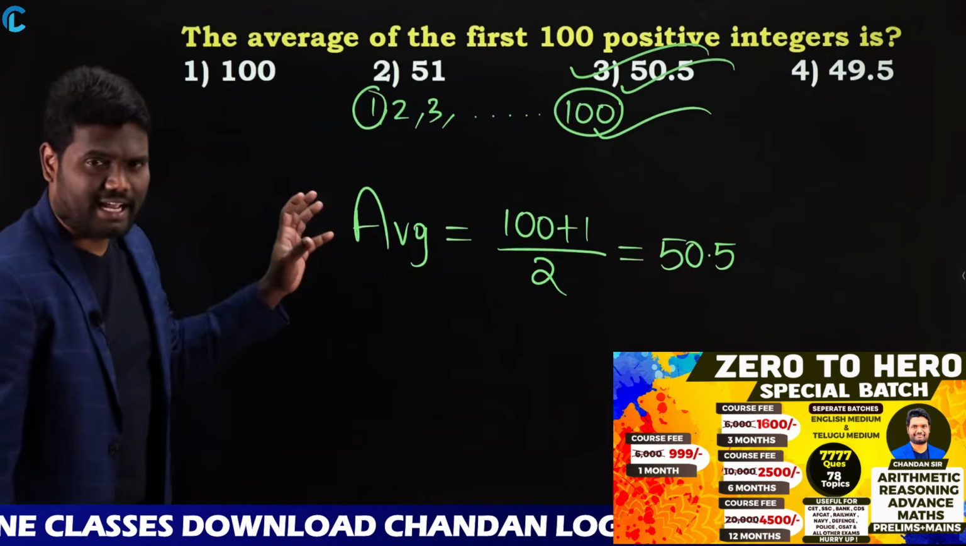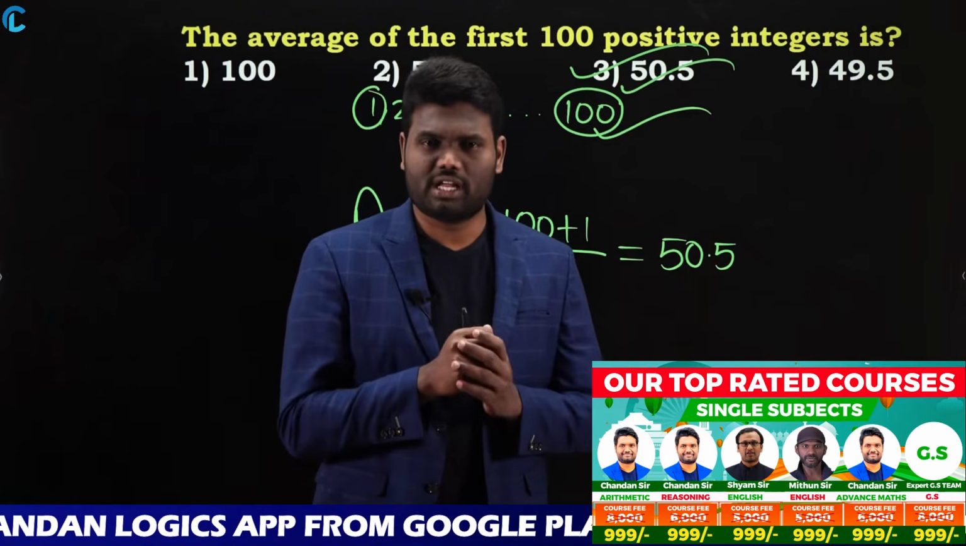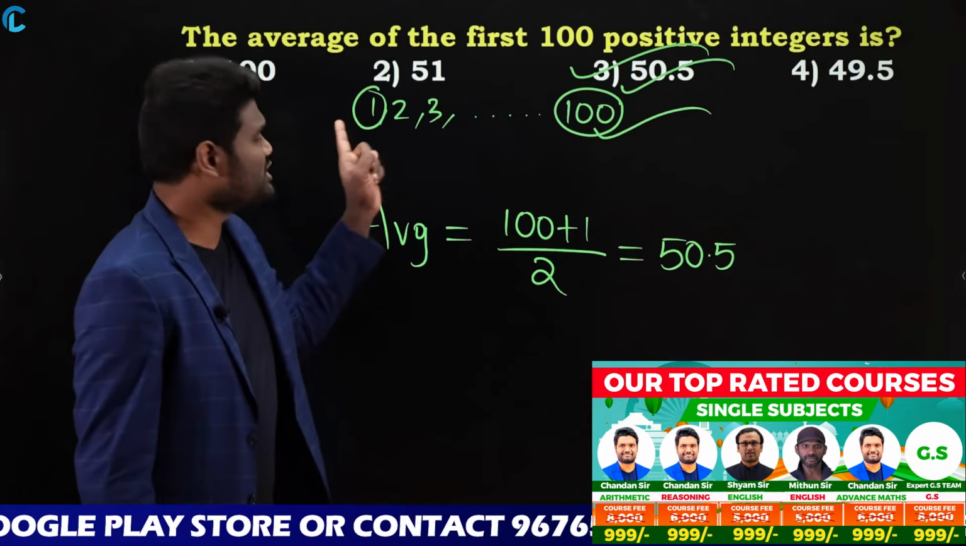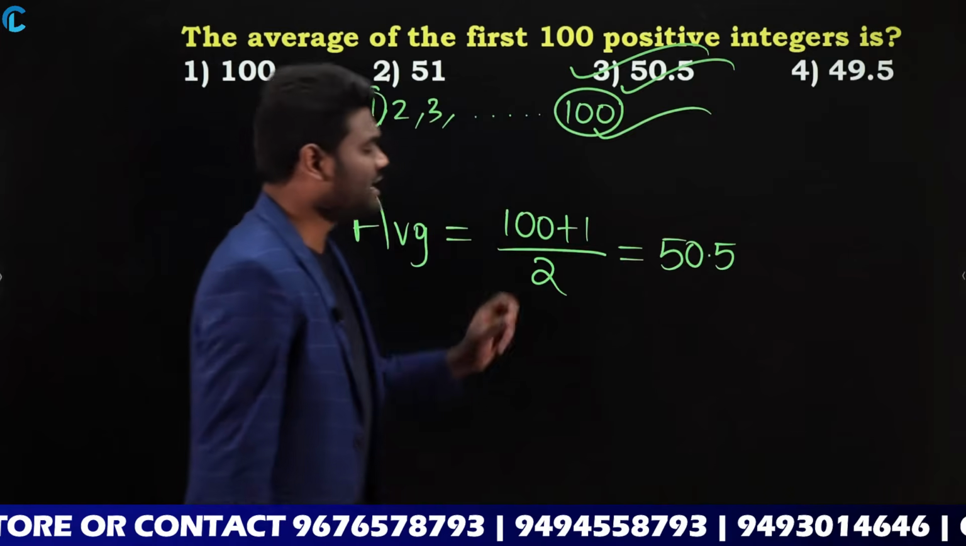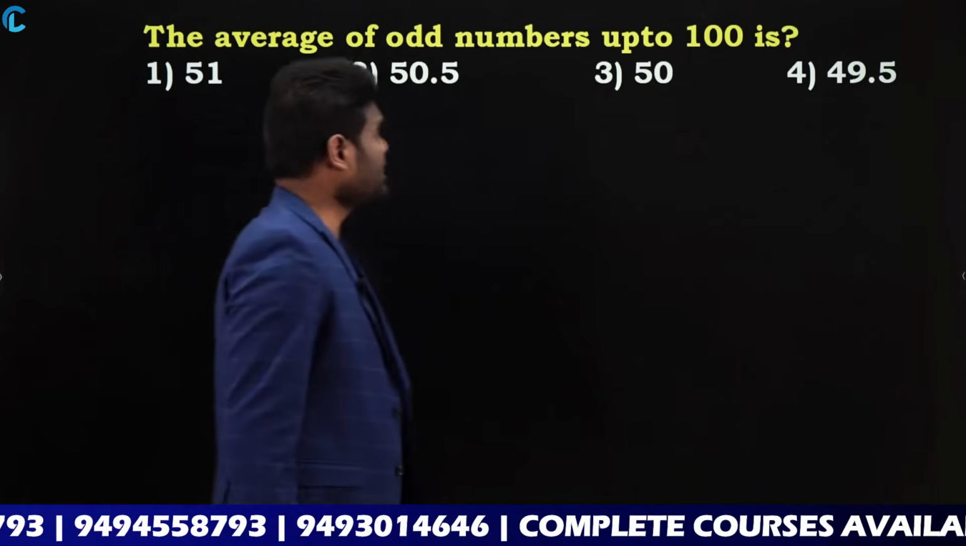So instead of doing all the calculation, as the given series is in arithmetic progression, what you can do is average is nothing but (highest number plus lowest number) by 2. So when you calculate, the answer is going to be 50.5. Let us look at the next one.